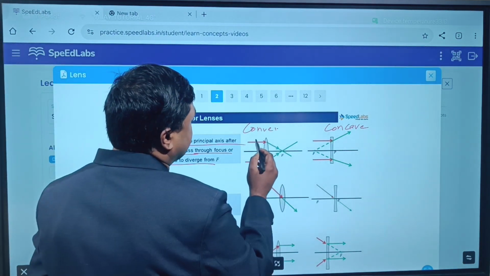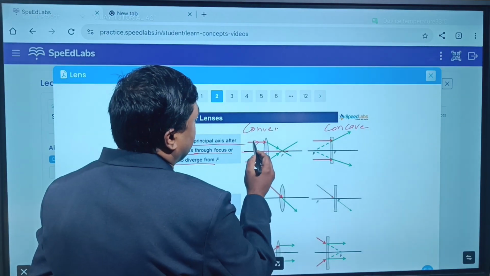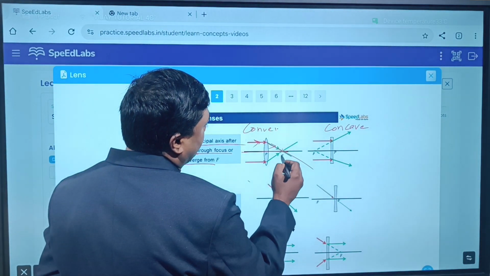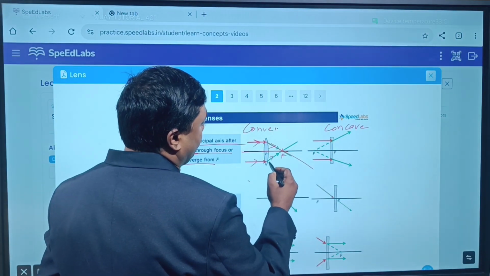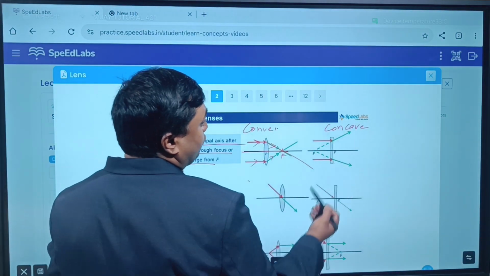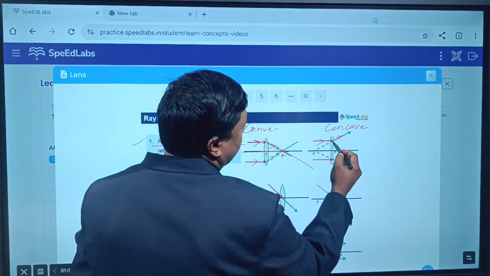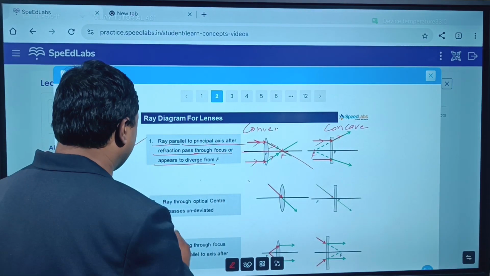See, this is a convex lens. This is the principal axis. If a ray of light is parallel to the principal axis, after refraction it converges to the focus. It always passes through the focus. Here also, if a ray of light is parallel, it always passes through the focus. In the case of a concave lens, if a ray of light is parallel to the principal axis, it will diverge. It will appear to pass through the focus. Is it clear?